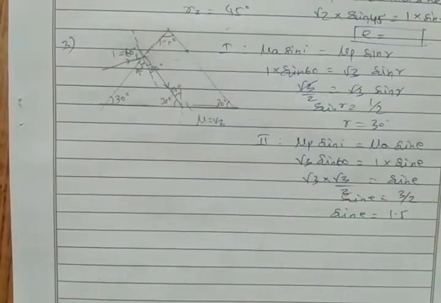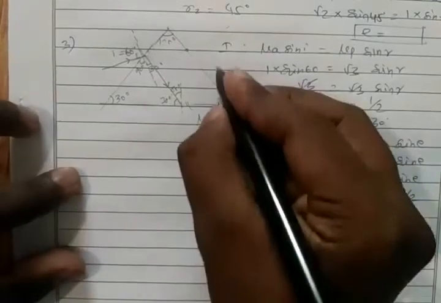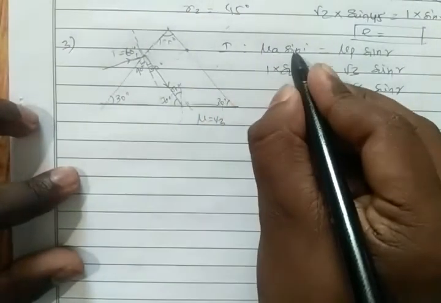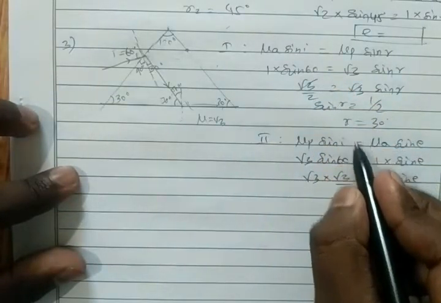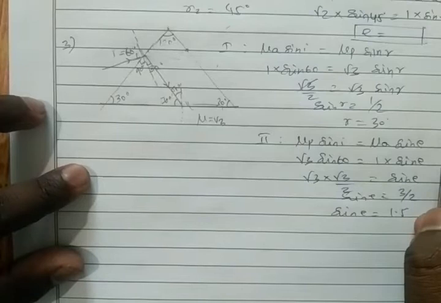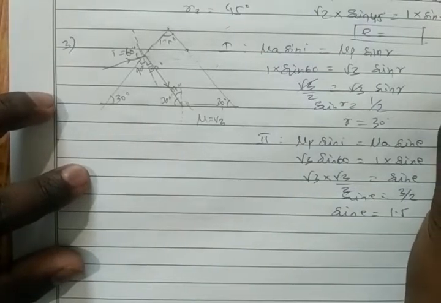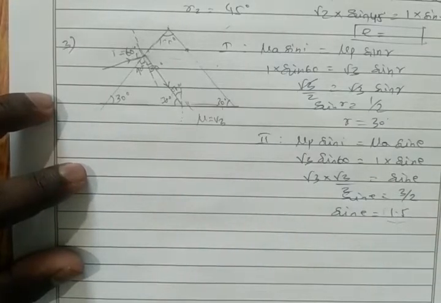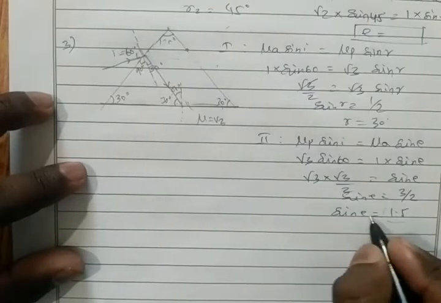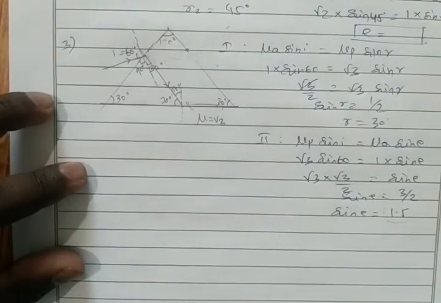Is it possible for a sin value? For sin, the maximum value is 1, correct? For sin 90 degree, the maximum value is 1. Then after sin 90 degree, the value will get reduced. In a sinusoidal graph, the maximum value will be sin 90. After sin 90 degree, the value will reduce to 0. And again it goes in the opposite direction for minus 90, minus 1. Again it reduces to 0. So the maximum value of sin is 1, but here we have 1.5. Now what is the angle here? We can't find E here by this.